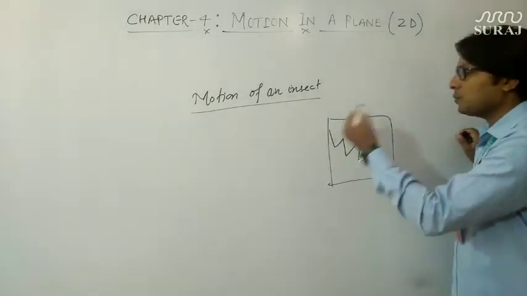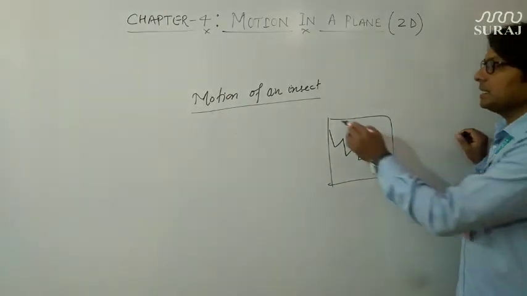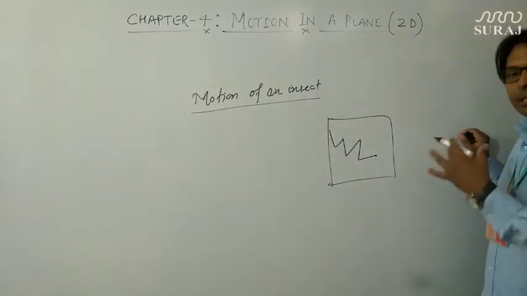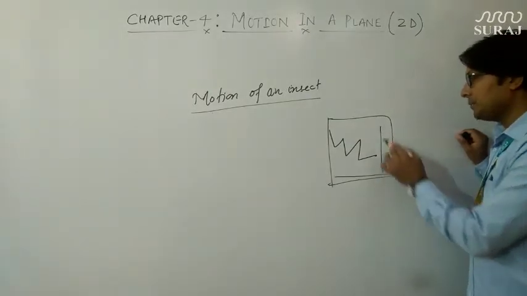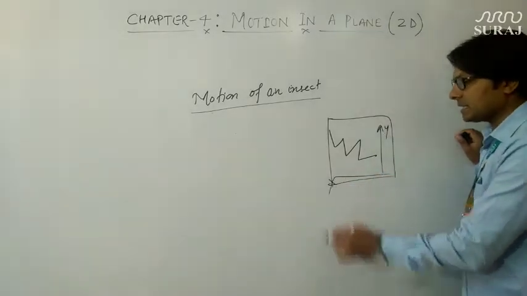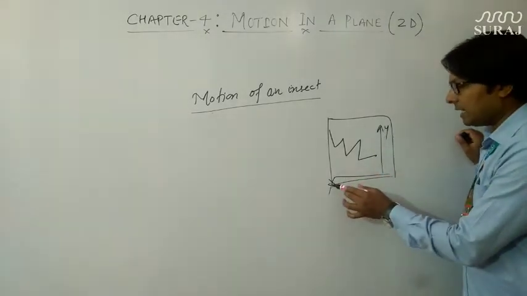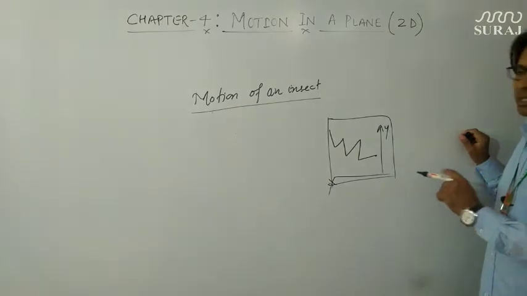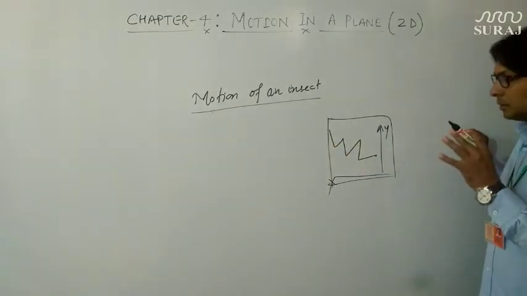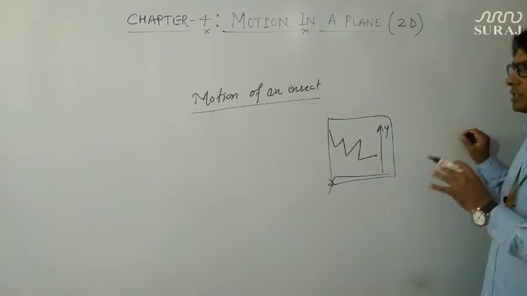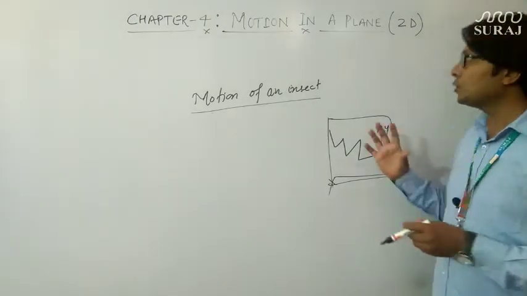So such type of motion of this insect is said to be motion in a plane or motion in two dimensions. Because if I take this as the y-axis and this as the x-axis, then definitely only the x and y coordinates are going to change with respect to time, and there is no effect on the z parameter. Therefore such type of motion is said to be motion in 2D.